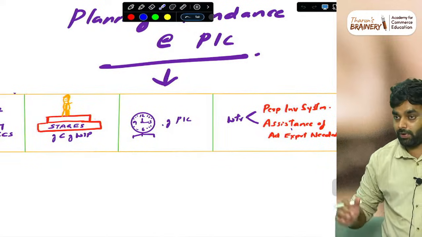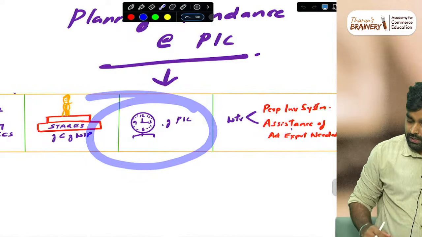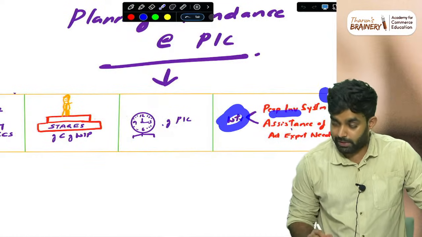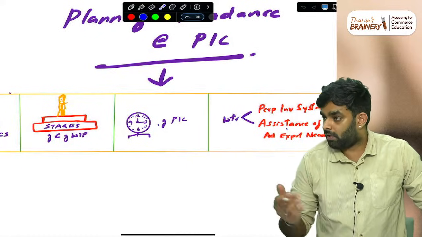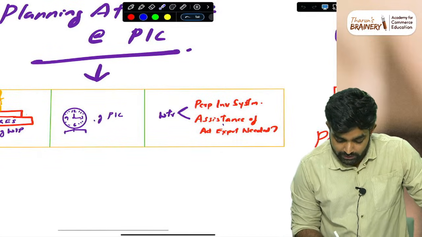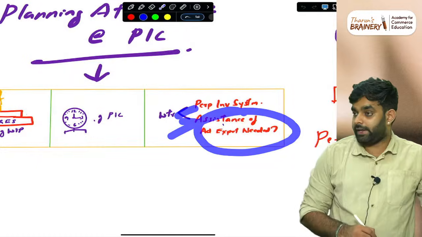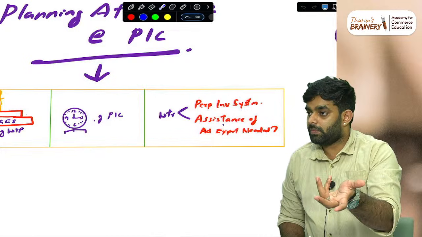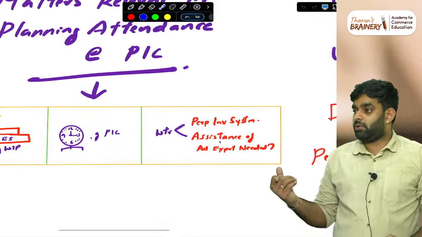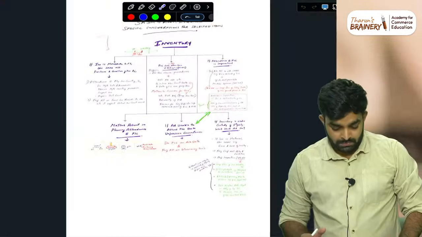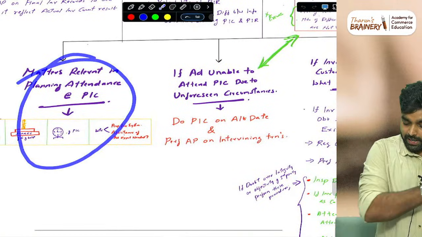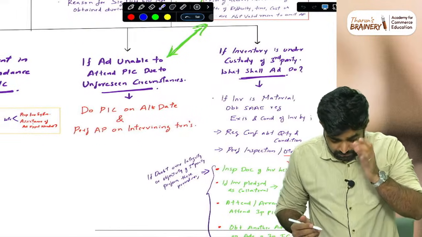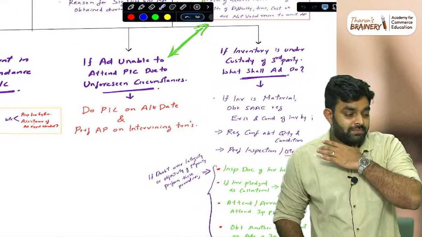Then the timing of physical inventory counting. Then see whether they are maintaining a perpetual inventory system or the other, normal inventory system. Then see whether any assistance of experts is needed. You are going to audit a chemical factory. You don't know how the things are going to be, so you need an expert to check the items. Okay, so these are the matters relevant in planning attendance at a physical inventory counting.